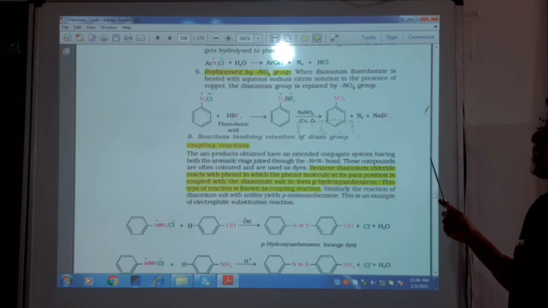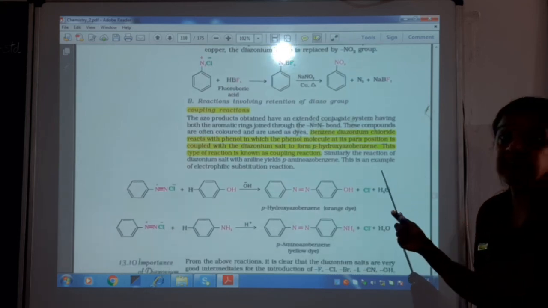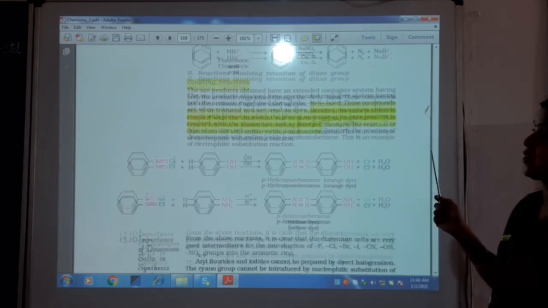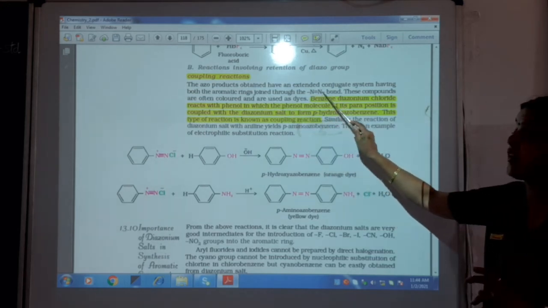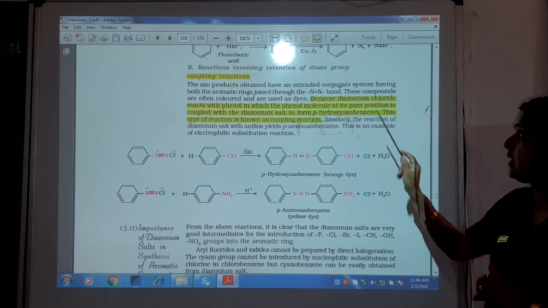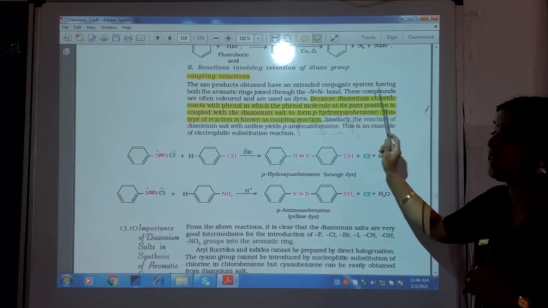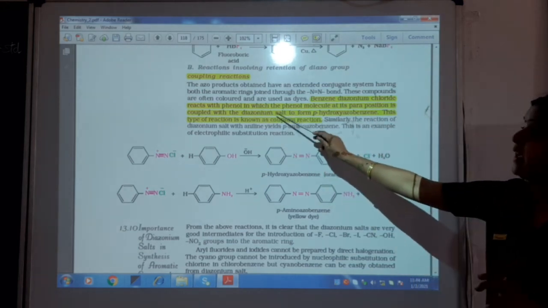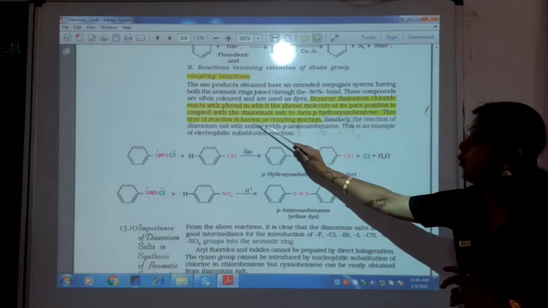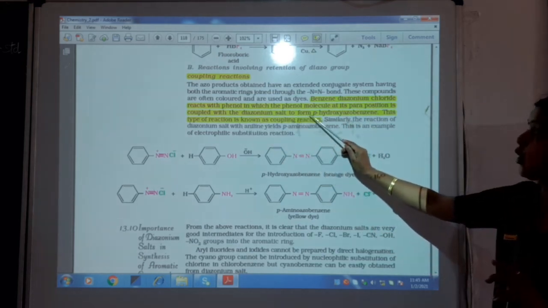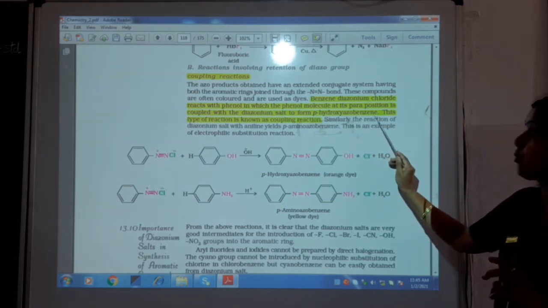Next one is quite important, which we call a coupling reaction. In coupling reaction, azo products are obtained with N=N as a structure in the middle. Benzene diazonium chloride reacts with phenol, in which the phenol molecule at its para position is coupled with the diazonium salt to form para-hydroxyazobenzene.